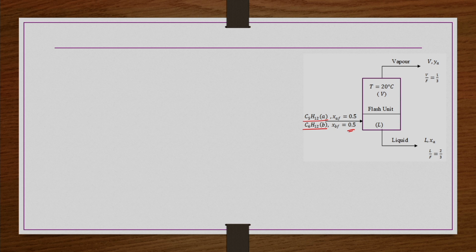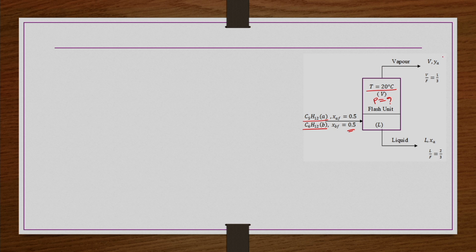In the unit the temperature is maintained at 20 degrees centigrade. So, then a flash has to be carried out. So, a certain pressure has to be given at this temperature so that the vapor liquid separation takes place. How much pressure is required, that is what we have to calculate.